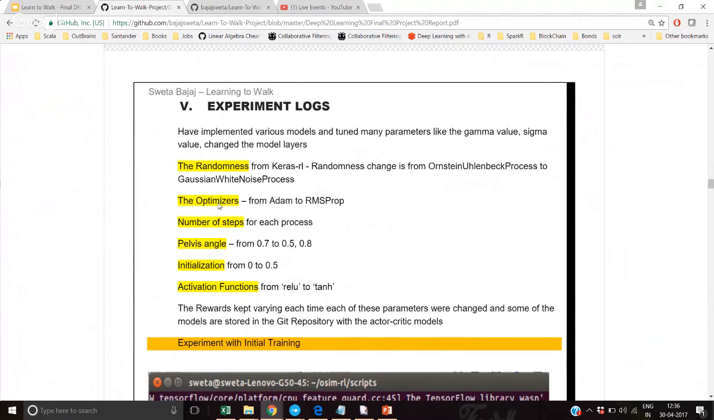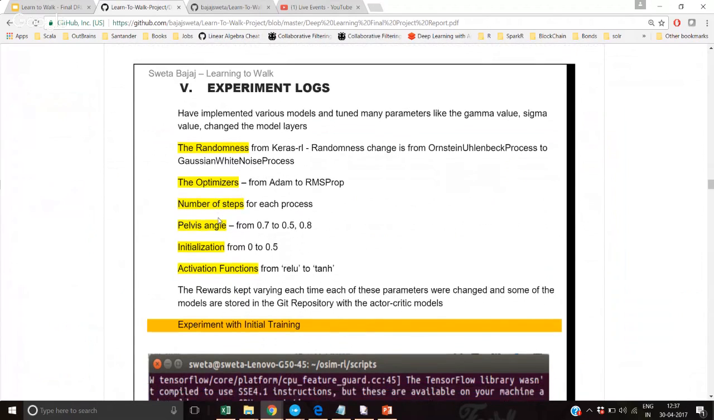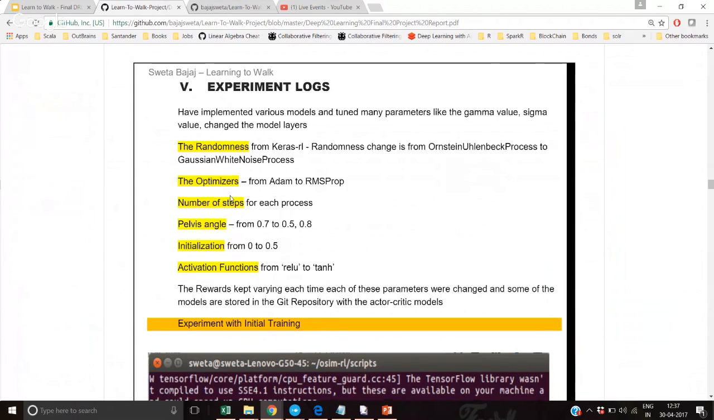So I tried changing the learning rate from 0.001 to 0.002, 0.2, and different learning rates. Also, I changed the randomness. So the OU randomness process was changed to the Gaussian white noise process. And I think a major change that I made was the number of steps.